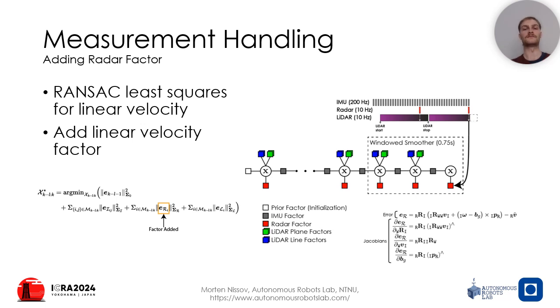With an estimate of the radar frame linear velocity, we can construct a factor and add it to the newly created node. Note that this is a radar frame linear velocity factor, meaning that for us to relate this to the state space, we'll need to compensate for the rotating reference frame. This results in the factor connecting not only to the linear velocity, but also to the orientation and the gyro bias states in the state space of the factor graph.